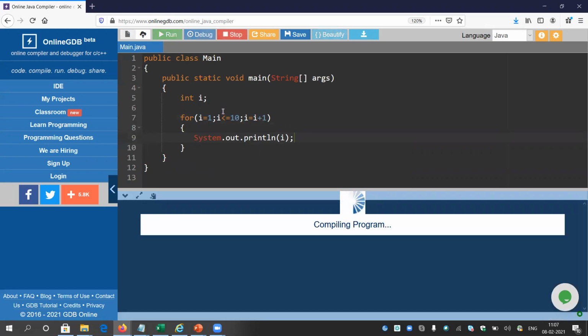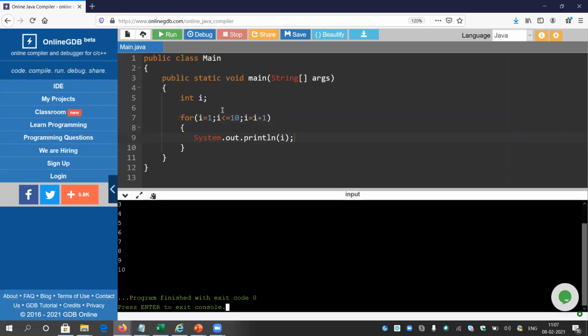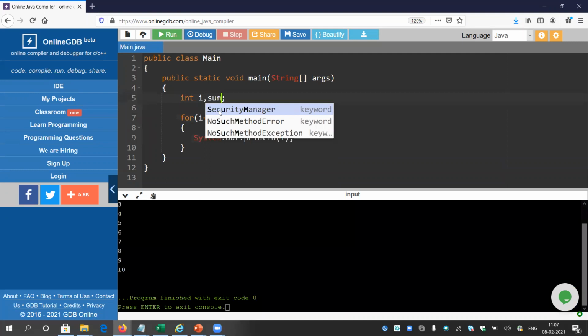Now if you want to print the sum, because in the problem it was written that you need the sum, if you remember what we learned in the for loop series class, then you must know how to calculate the sum. But if you do not know, I can explain it again. It is very easy.